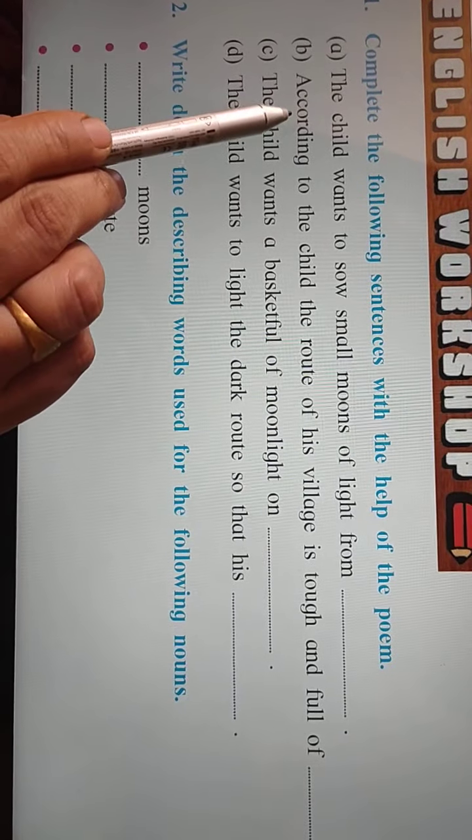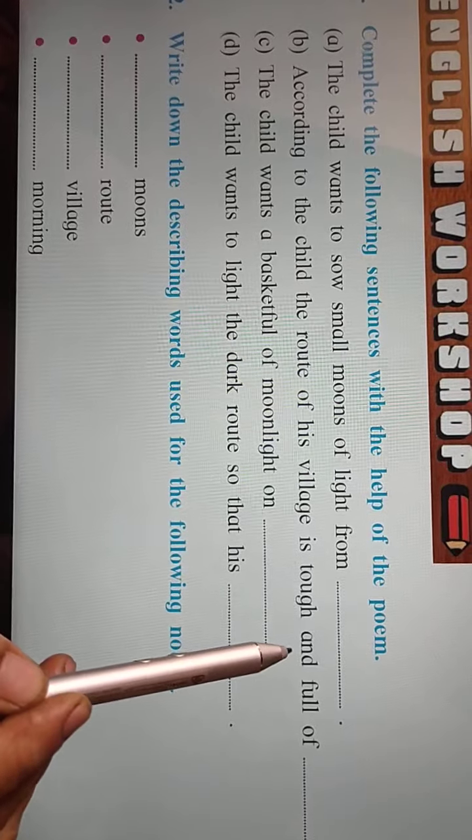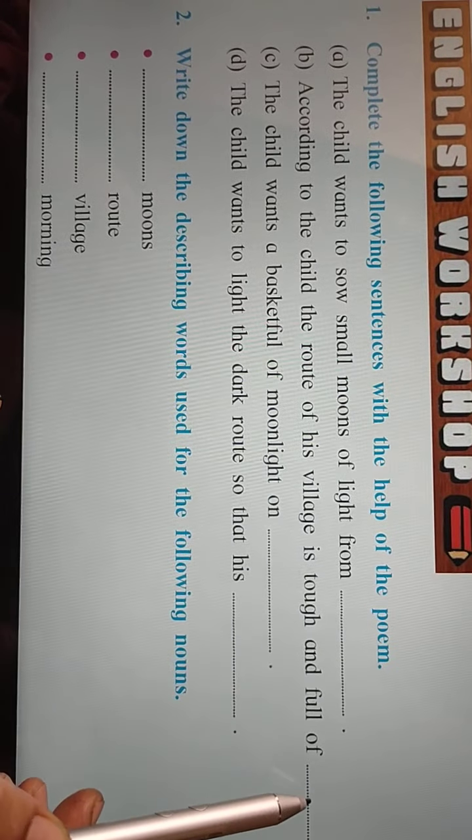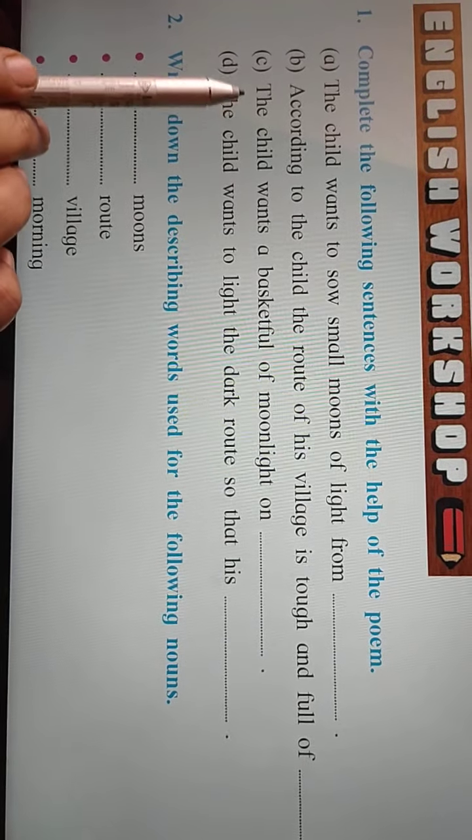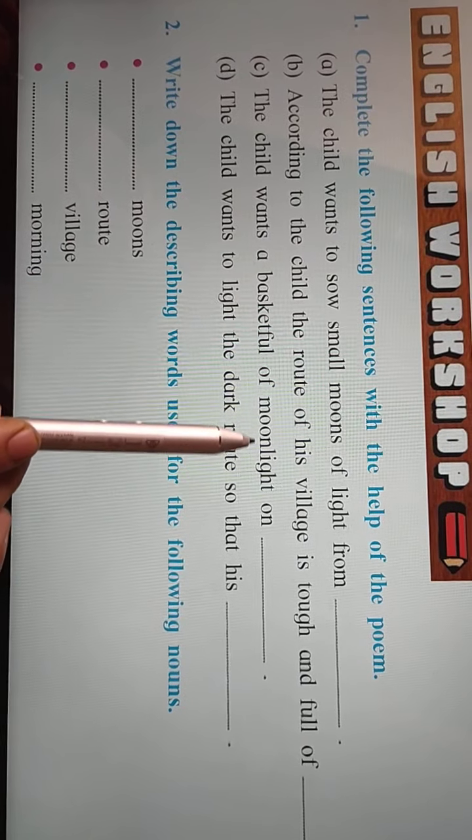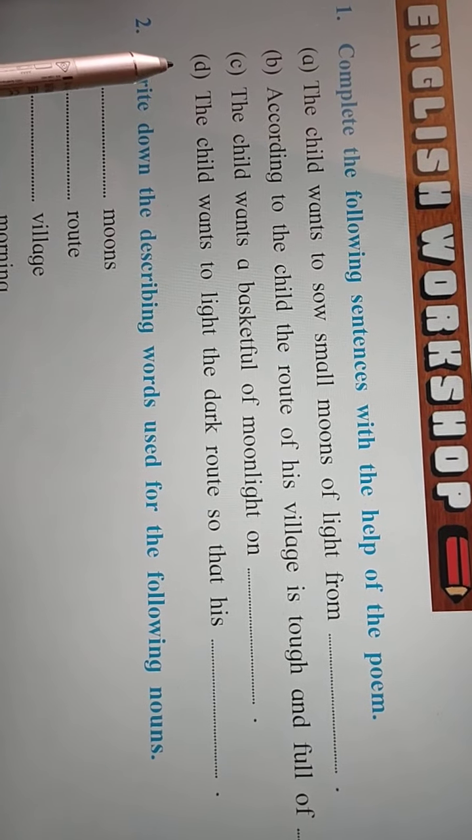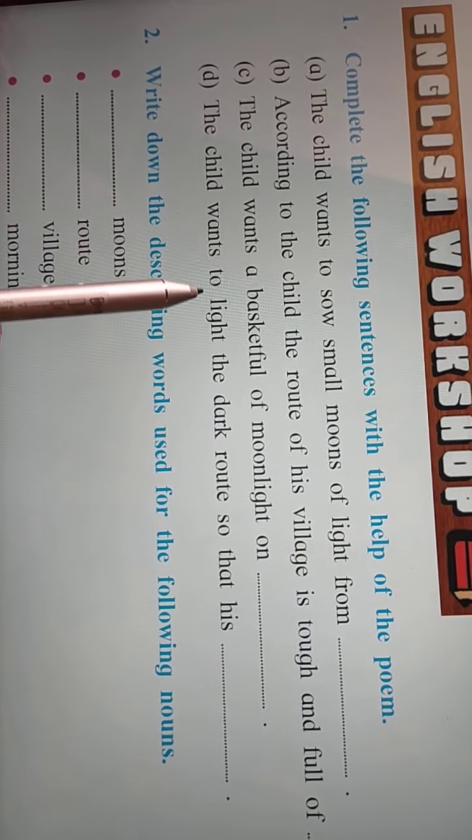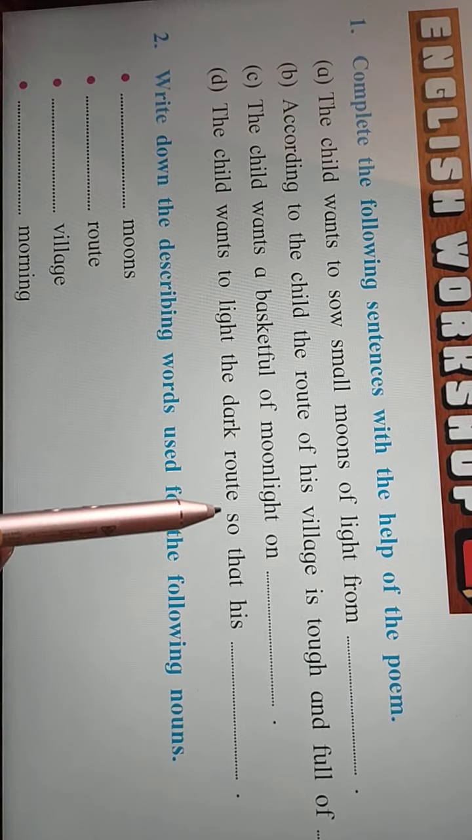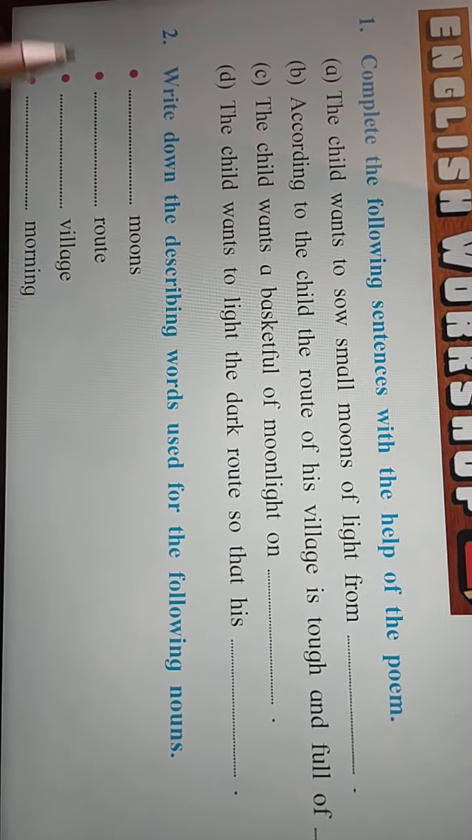Second, according to the child, the route of his village is tough and full of snakes and scorpions. Third is, the child wants a basket full of moonlight on loan. And the last sentence is, the child wants to light the dark route so that his father returns early.